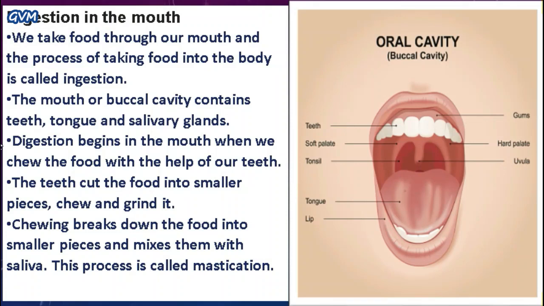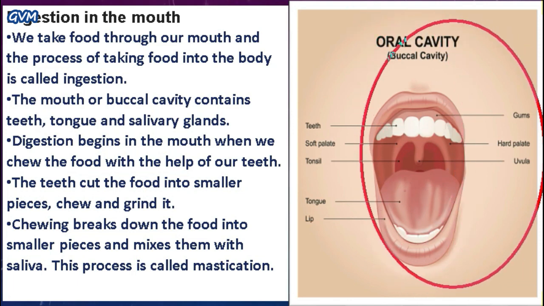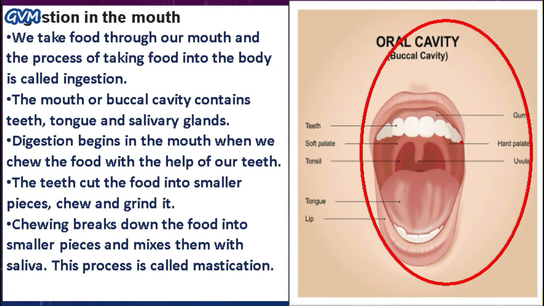Students, as I said in earlier slides, there is a single opening in our body from where we take in our food, and that is our mouth, or you can say buccal cavity. As you can see here, this whole structure together forms your buccal cavity. Students, when you take in food through your mouth, this process is called ingestion. Your buccal cavity contains teeth, tongue, and salivary glands also, and your digestion begins from here.